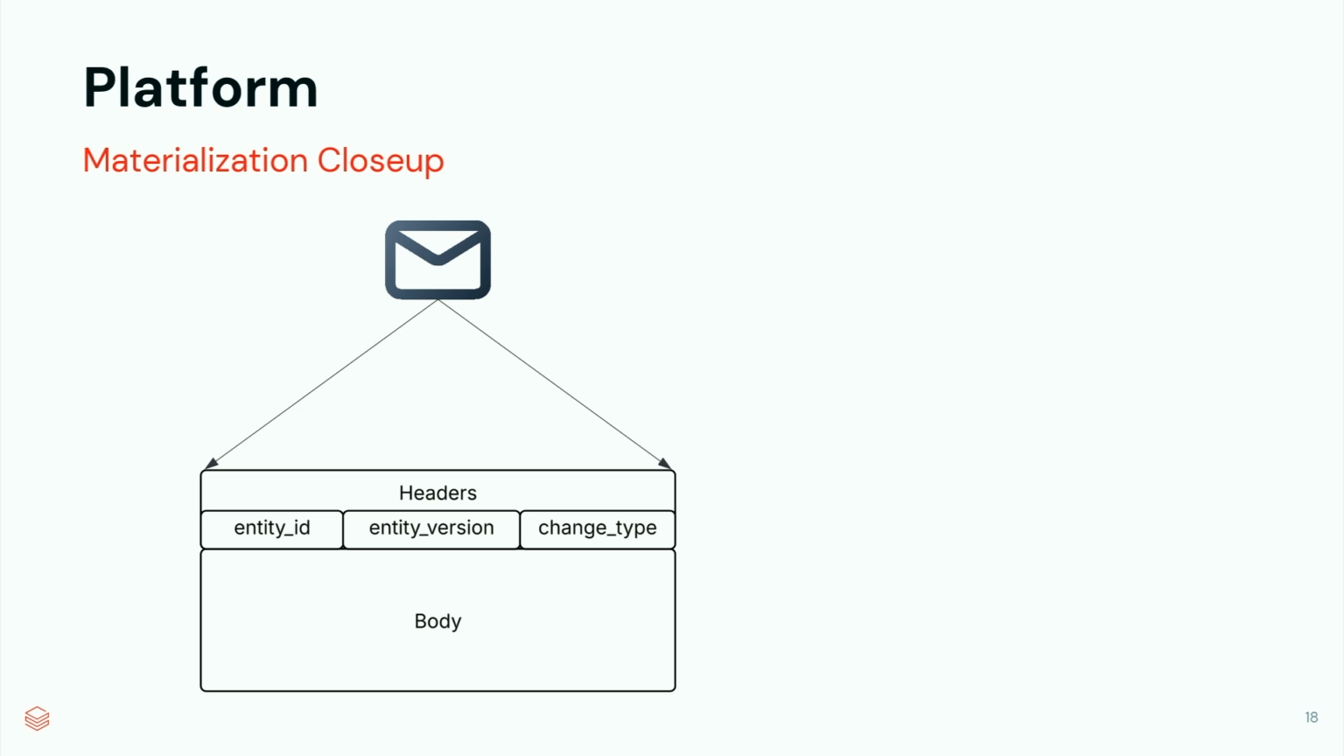Finally, we have the change type. Change type is simply telling downstream consumers, is this a create event? Are you updating state? Is this a delete event? And so forth. And then the body, that's just the body of the payload, the raw payload.